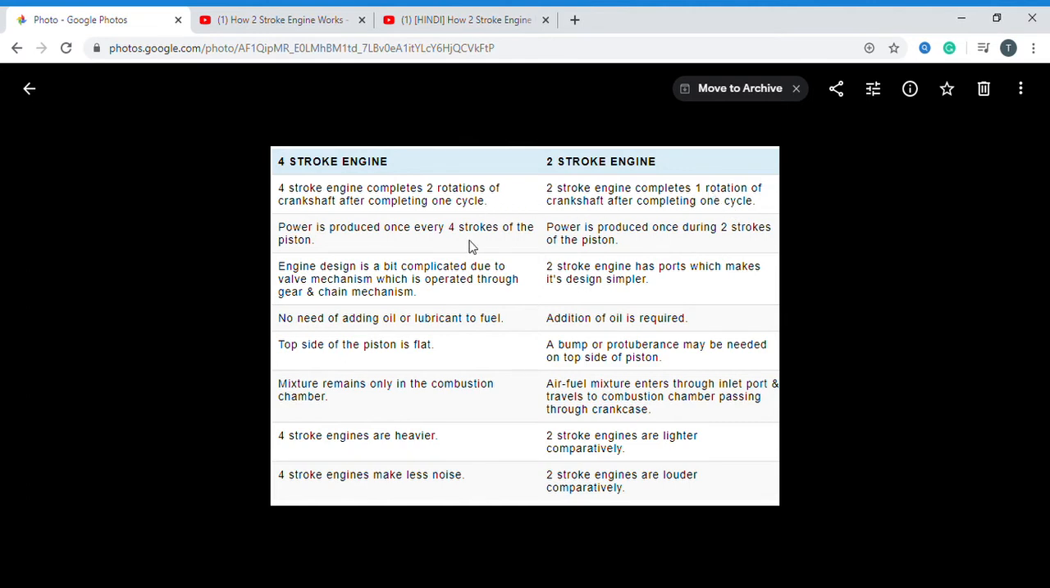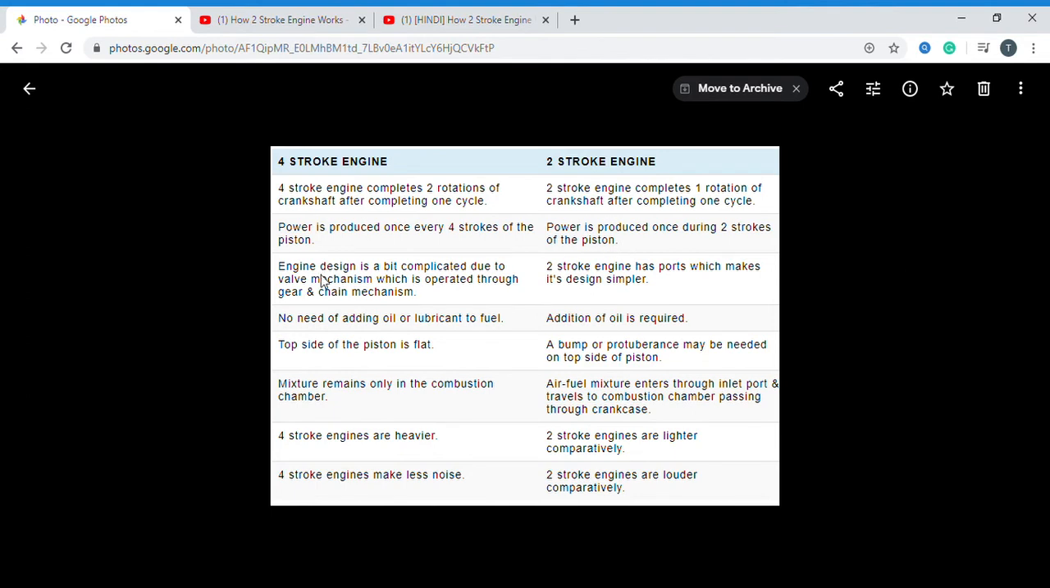And the third is that power is produced once every four strokes of the piston. That is, the spark ignition or fuel injection takes place within four strokes of the piston in the four-stroke engine. But in the two-stroke engine, power is produced, with spark ignition or fuel injection, within two strokes of the piston. That is the third difference.